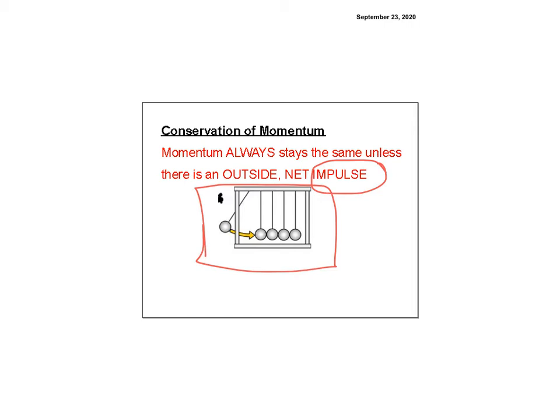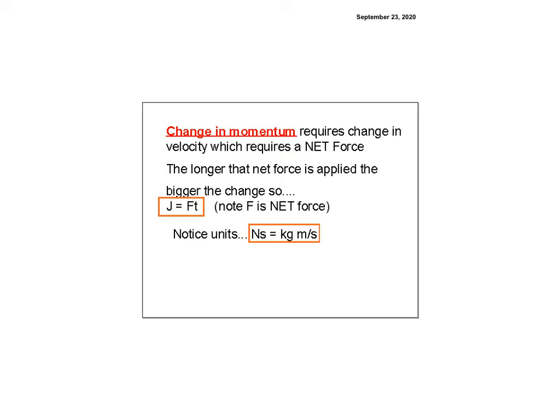So remember that momentum is always conserved. So that means that the mv before is always equal to the mv final. So keep that in mind as we watch that device and see how that works and how that applies to it. All right, so mv is equal to mv always, unless there's an outside impulse. Sounds very similar to Newton's inertia law. So in order to change the momentum, you have to change the velocity, which means you have to have a net force. And so again, it just sort of seems like Newton's laws, and it sort of is.